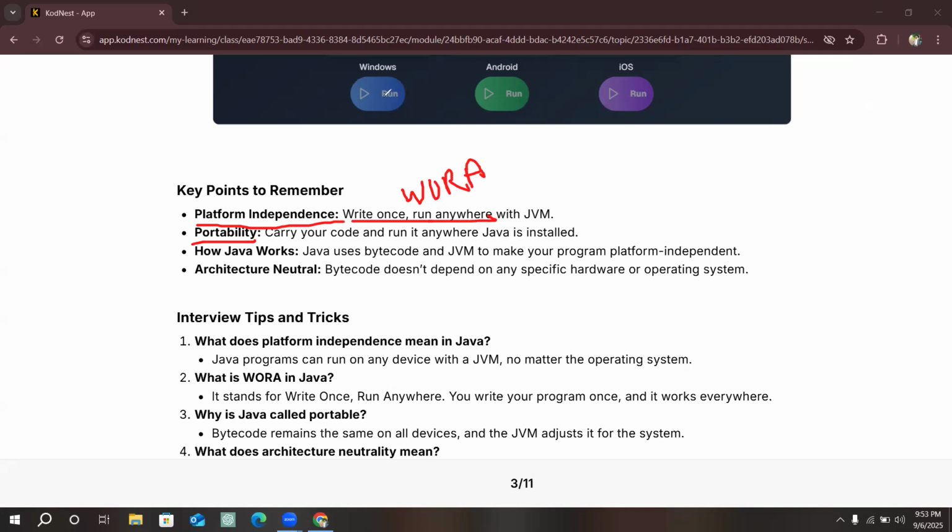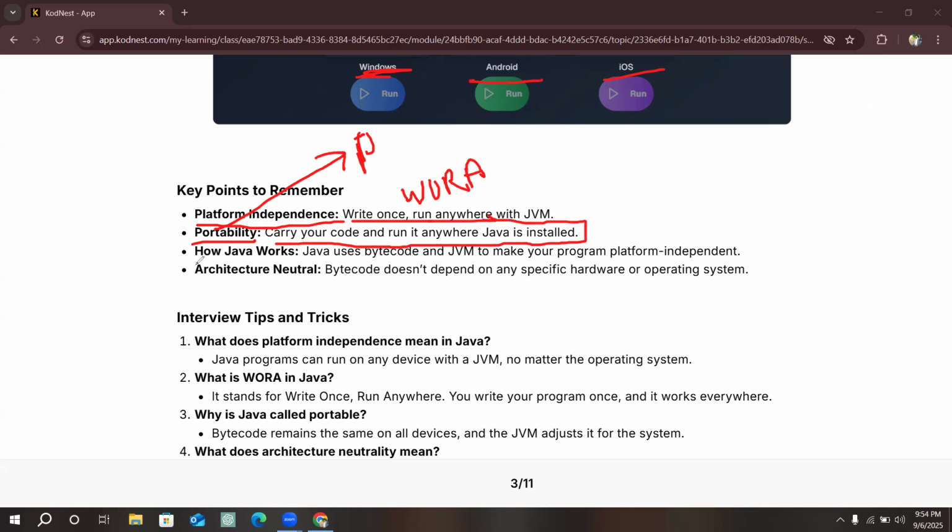We typed it on a particular device and executed it in Windows, Android, and iOS also. It means it is portable, and the code can be transferred to any device. Portable means transferable or shareable. So carry your code and run it anywhere Java is installed.